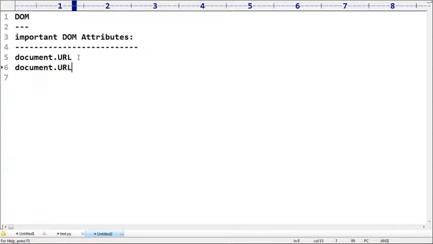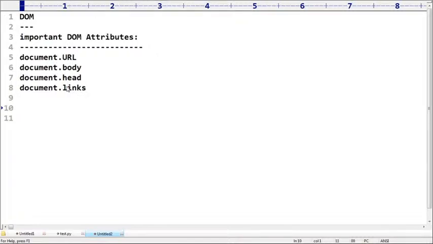Similarly, body is there. Next, head is there. After that, links. What are the various links available? These are important attributes of DOM. Similarly, listen very carefully, sir. Now the important methods of DOM.